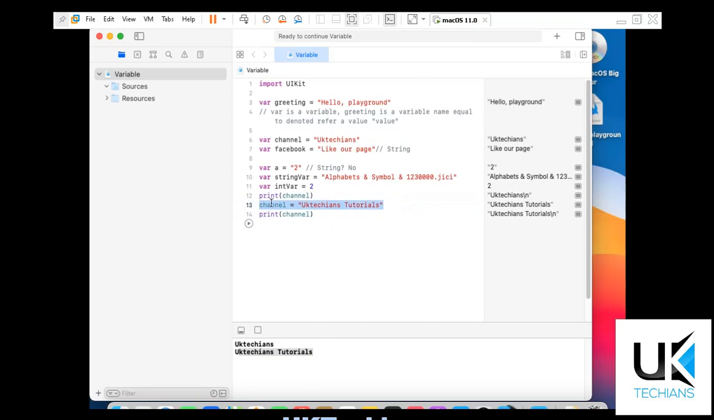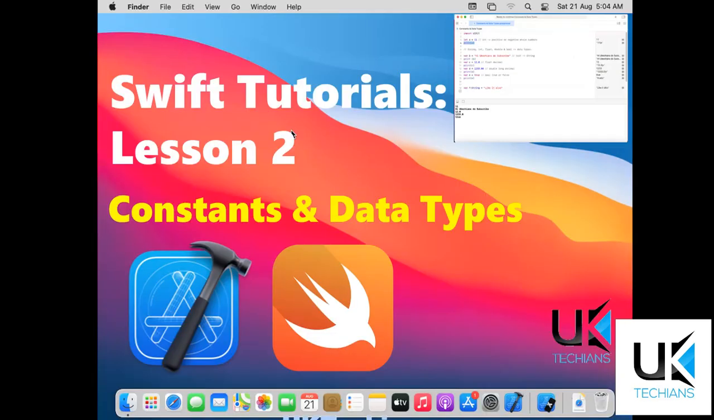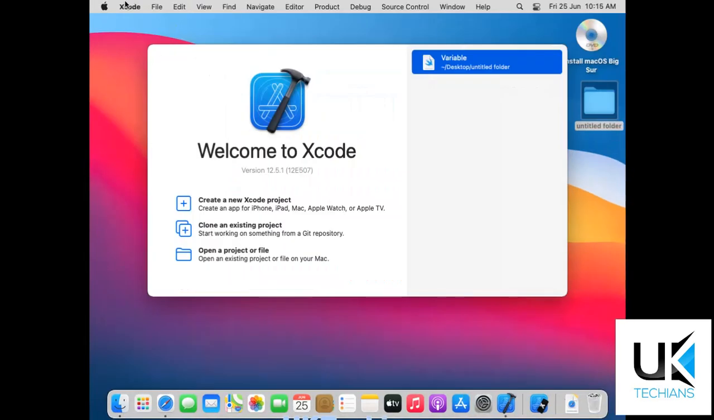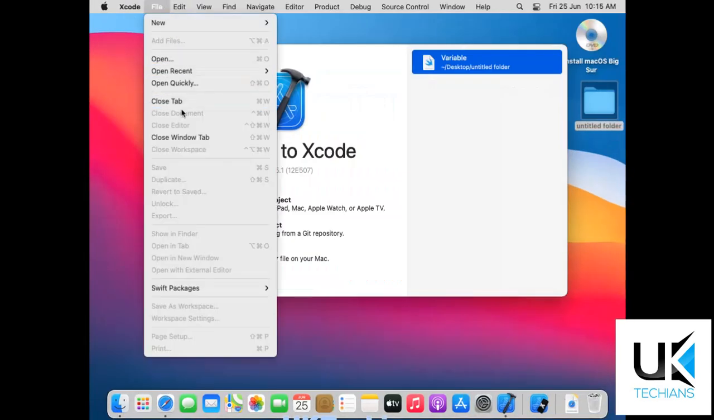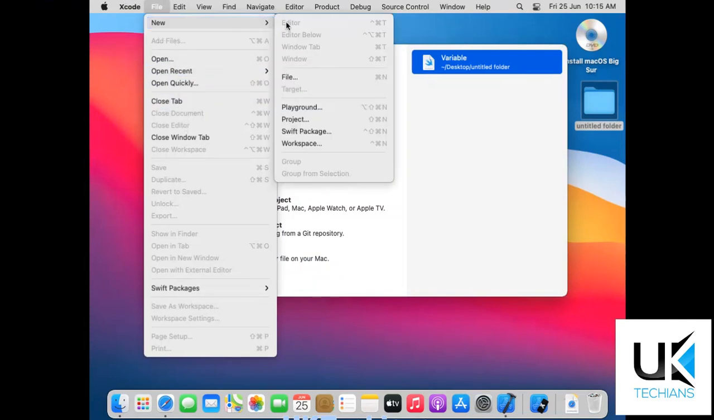You can use this variable, or any variable, multiple times. To reassign the value, you have to just use this channel name equals to and the value of the same data type. So now what I have to do, I have to create a file, new playground,